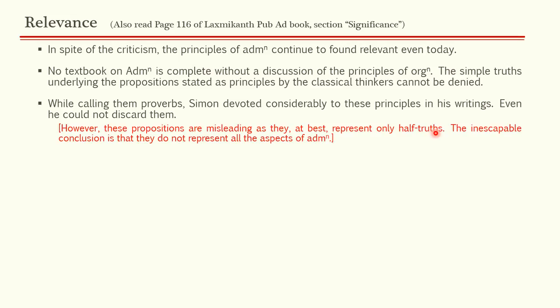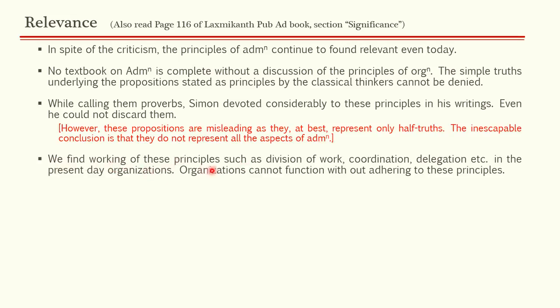They neglect the human side. They are mechanistic at best. The inescapable conclusion is that they do not represent all the aspects of administration. The human side has been neglected by these principles. Even while writing the answer in the exam, if you are writing about relevance, you should always mention the negative point that they have neglected the human side. They are only half truths.